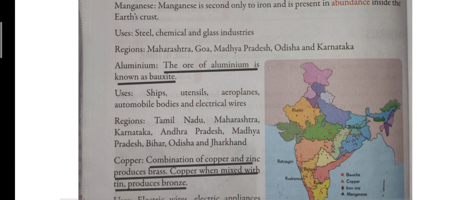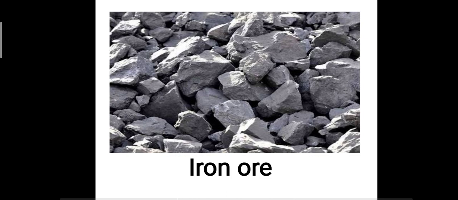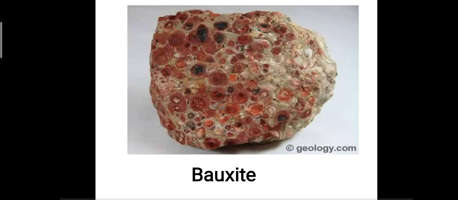So, children, aluminium is found in the bauxite ore. This over here, children, is the bauxite ore, and from this rock we get aluminium.